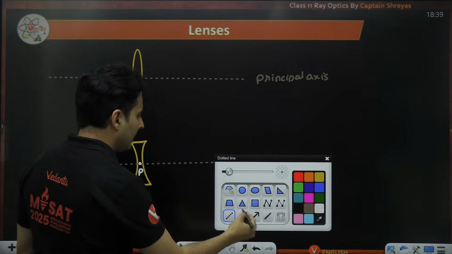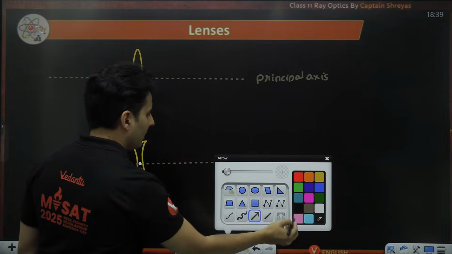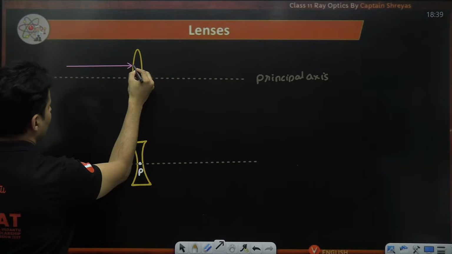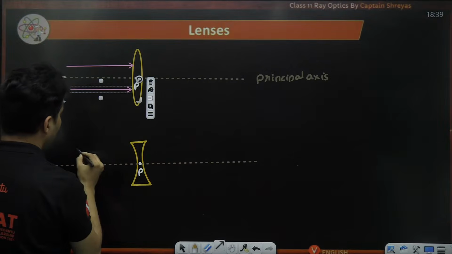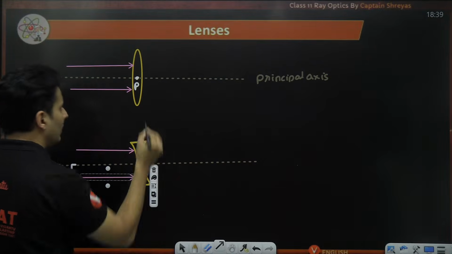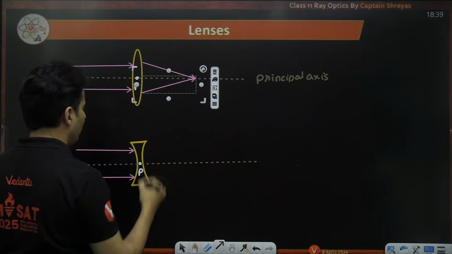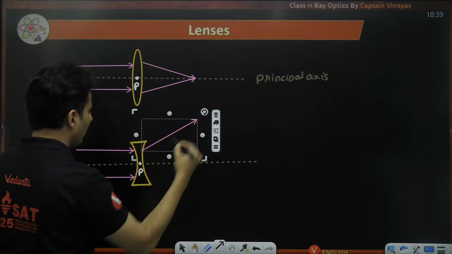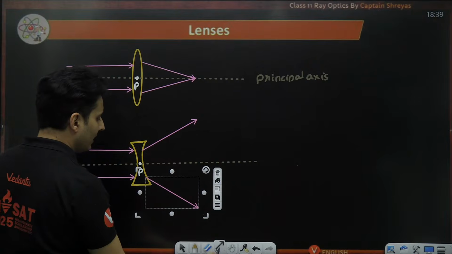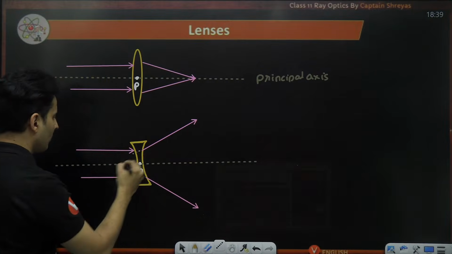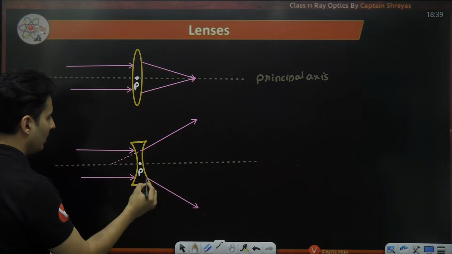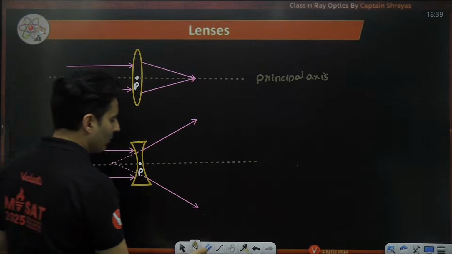If the rays are coming from one side as a parallel beam of light and pass through any kind of convex lens, you will see the rays converge at a point, whereas for a concave lens, they will appear to diverge from a point.